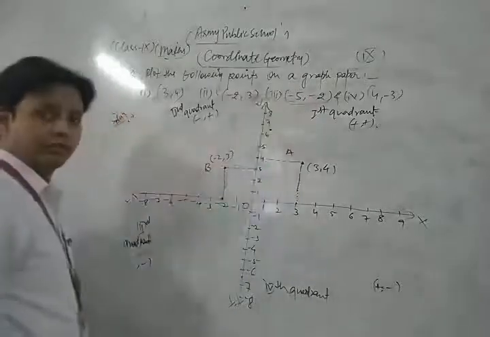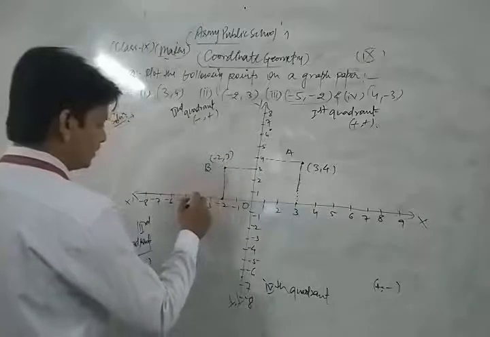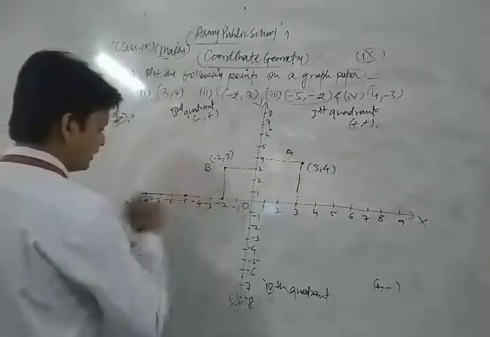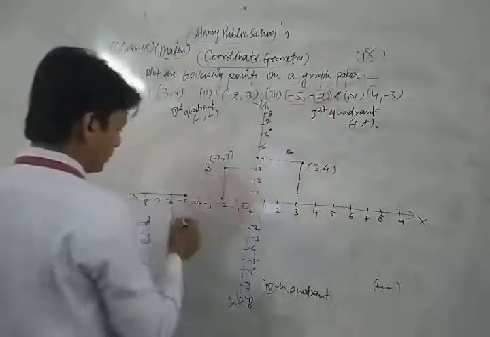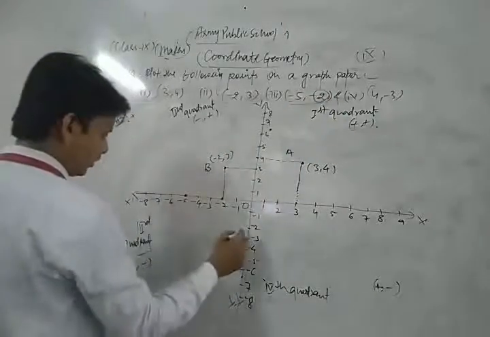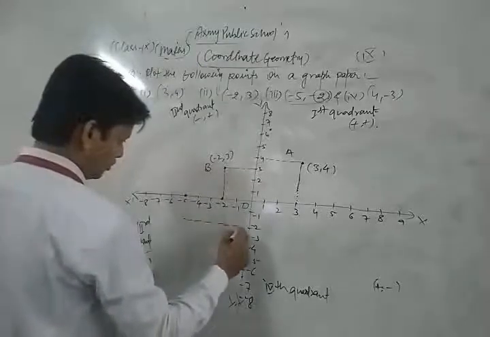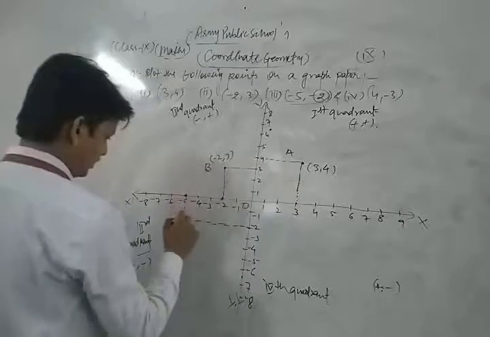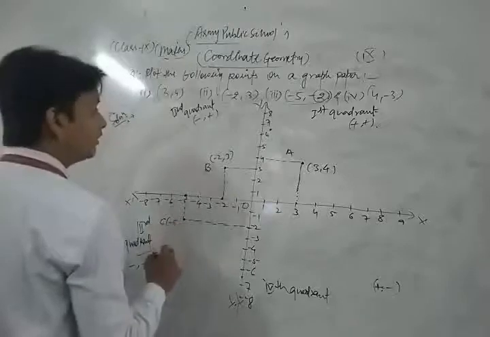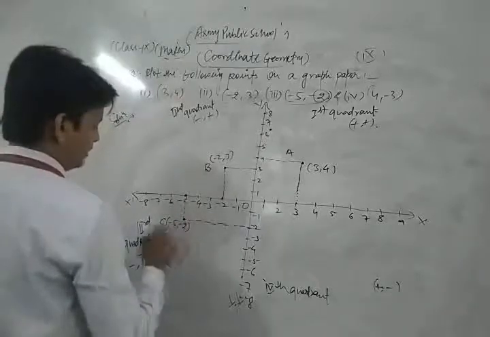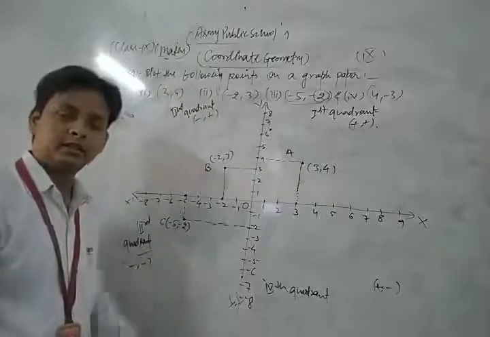So abscissa is minus 5, so we go to minus 5: minus 1, minus 2, minus 3, minus 4, minus 5, and that is the place. Now minus 2 means ordinate is minus 2, so minus 2 is on that side, 1 and this is minus 2 here. Okay, this is minus 2 and this is minus 5. Suppose that point C, which is (-5, -2), lies in the third quadrant.